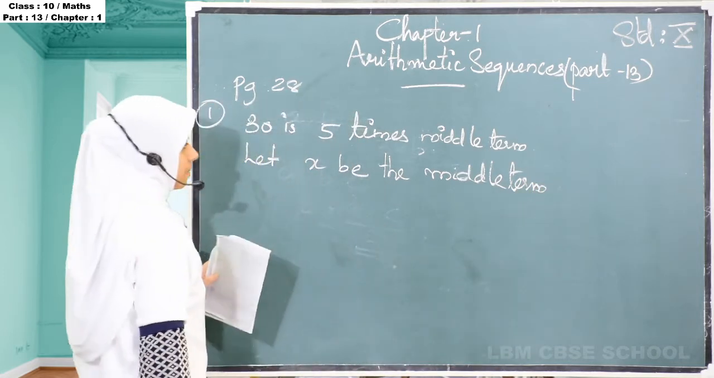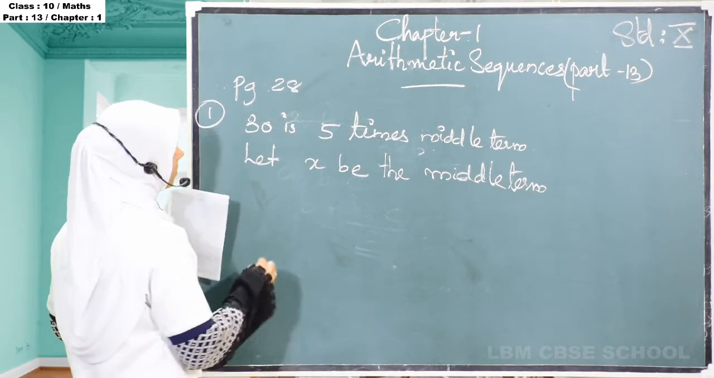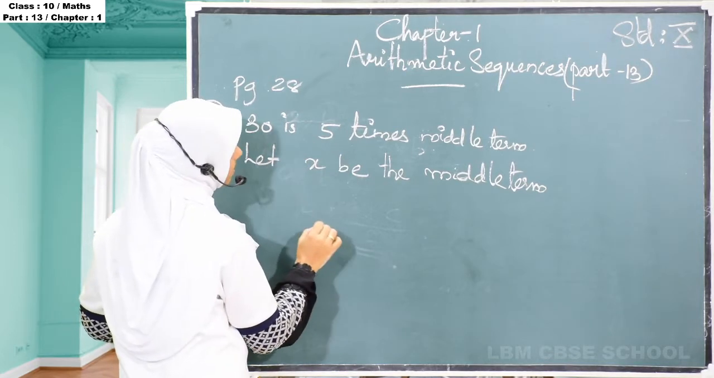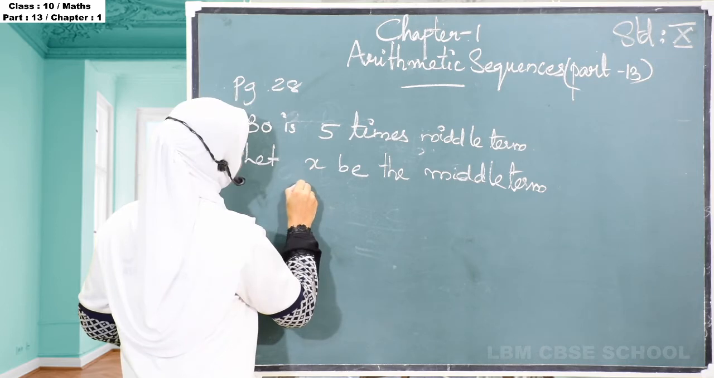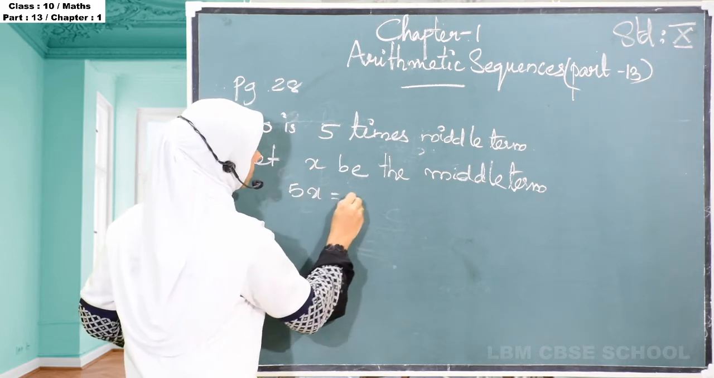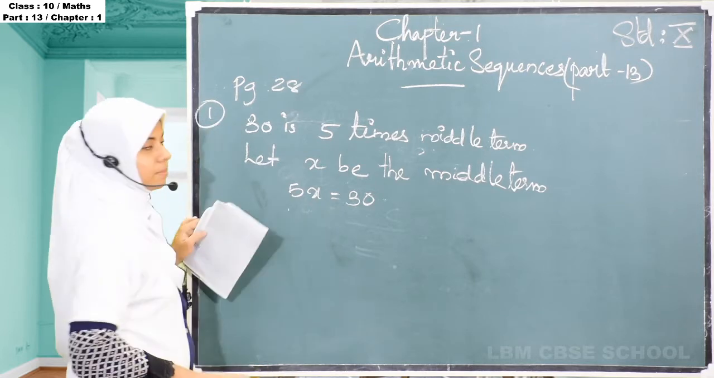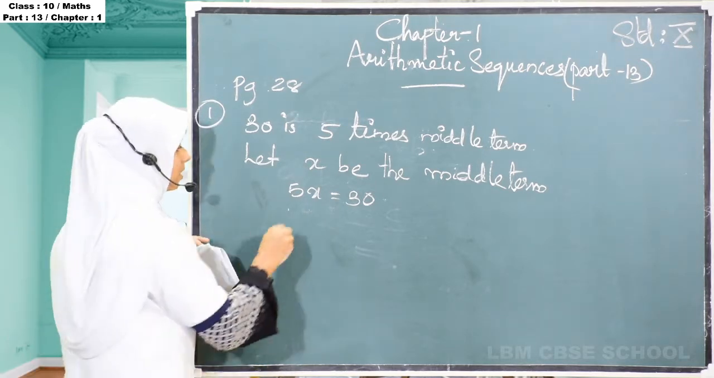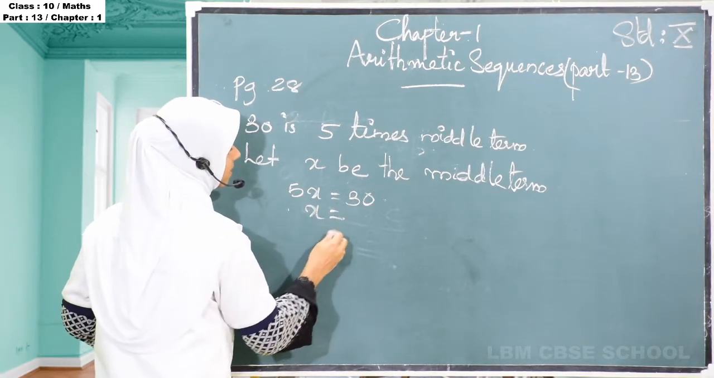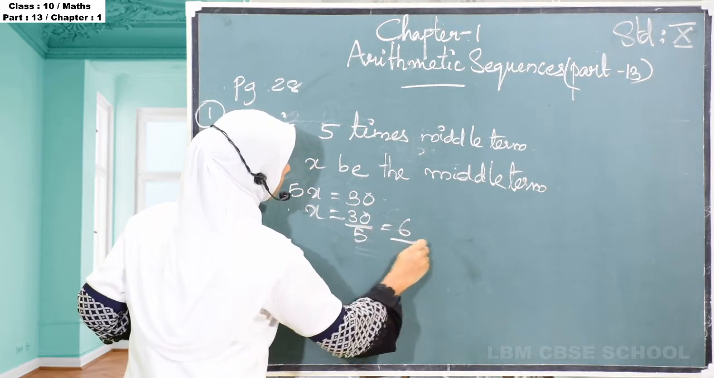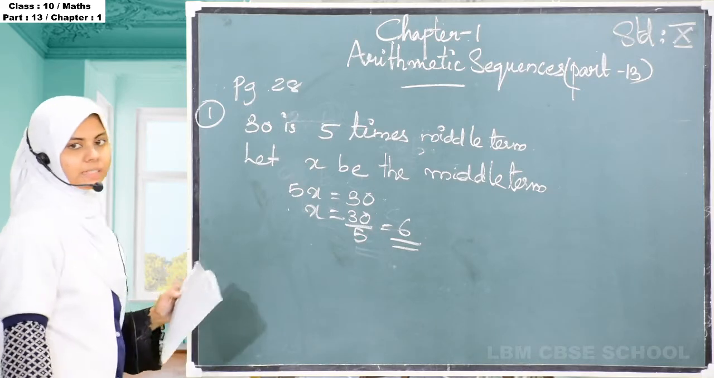Let x be the middle term. So from the rule we can say that 5x is equal to 30. 5 times the middle term is 30. Then we can find x from this. x is equal to 30 divided by 5, that is 6. So we got 6 as the middle term.